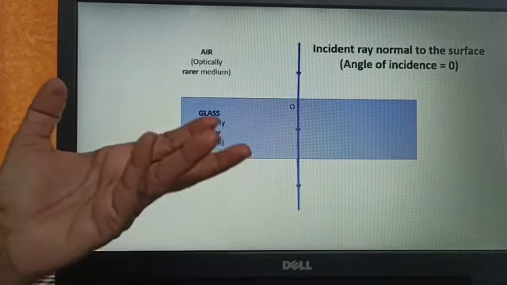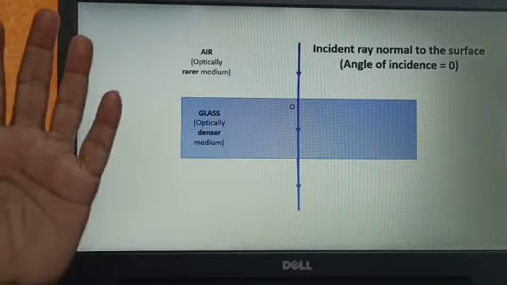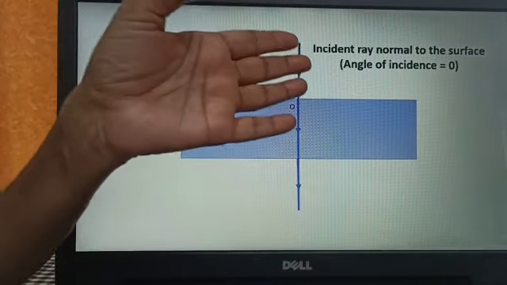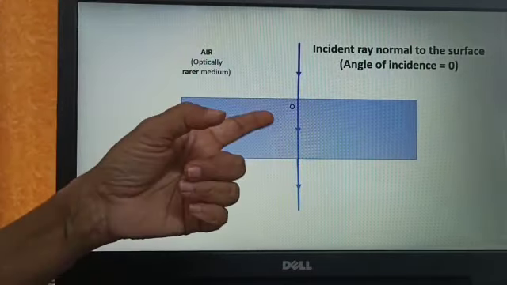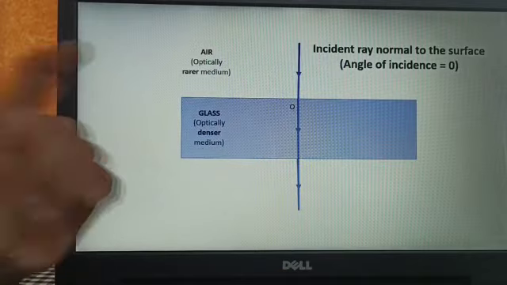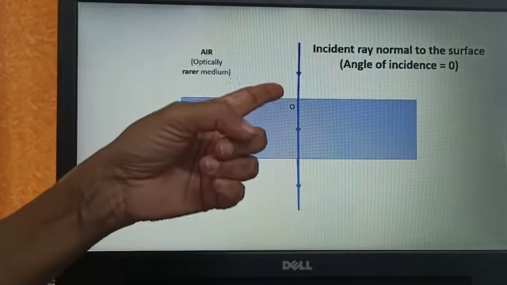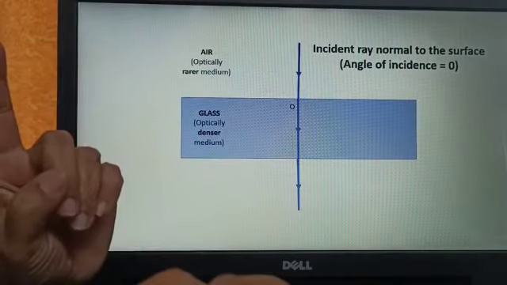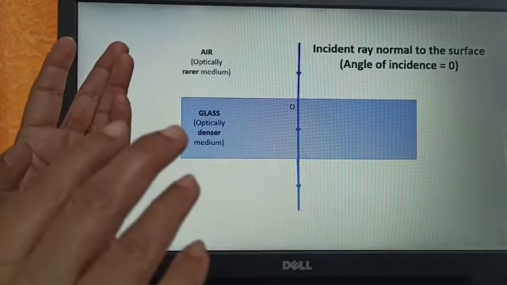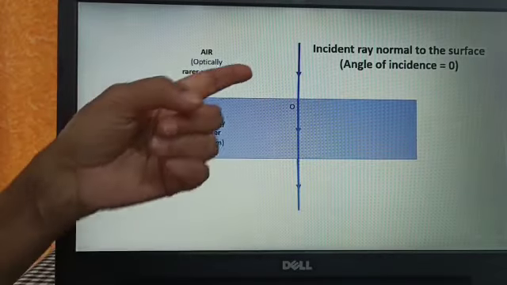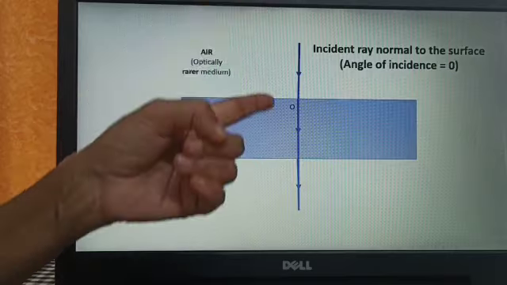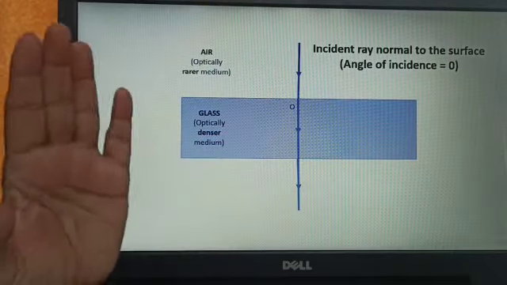Now we'll take another condition, that is when the incident ray is normal to the surface. The angle of incidence will be equal to 0 because it is going along the normal. It's not making any angle with the normal. So you find that the ray goes straight without any deviation.